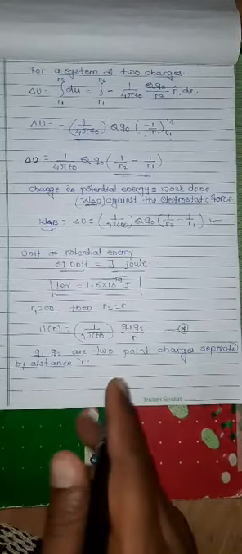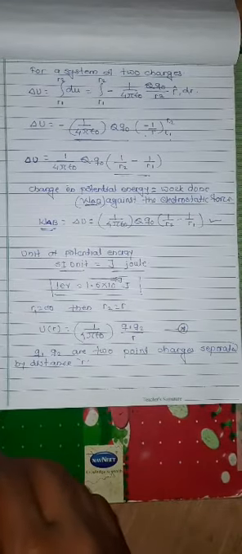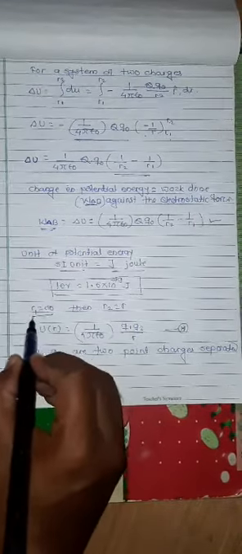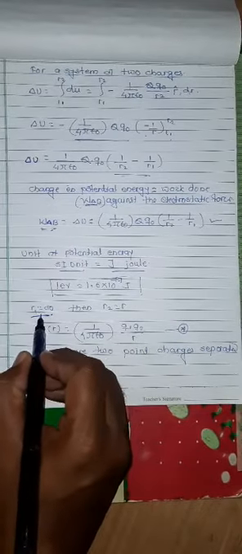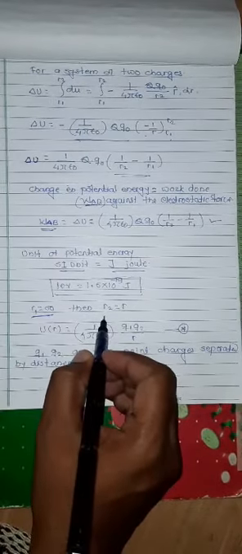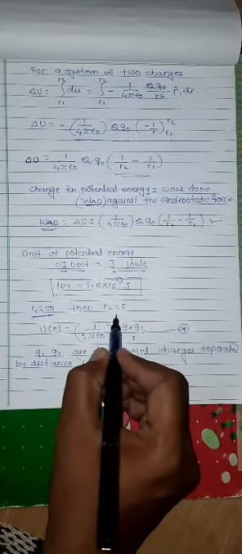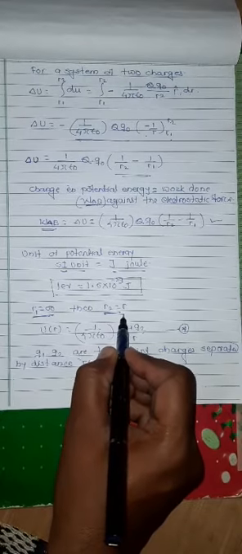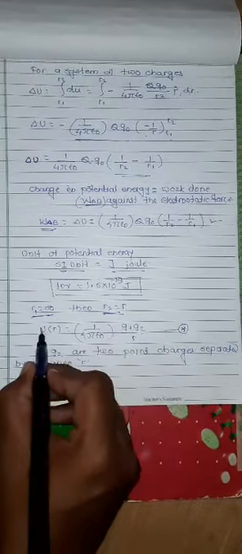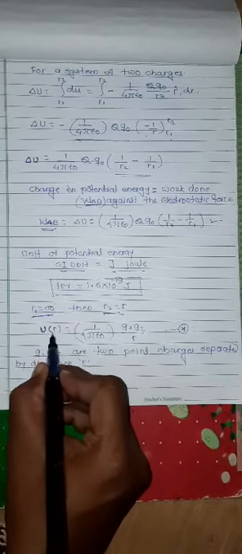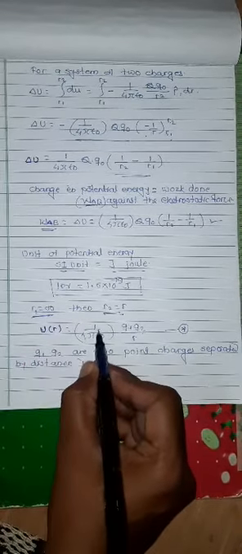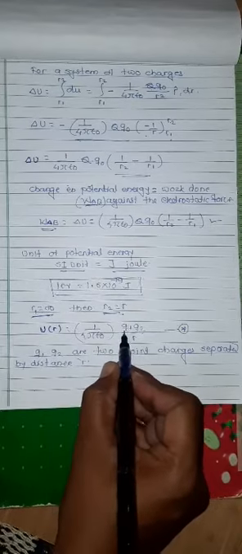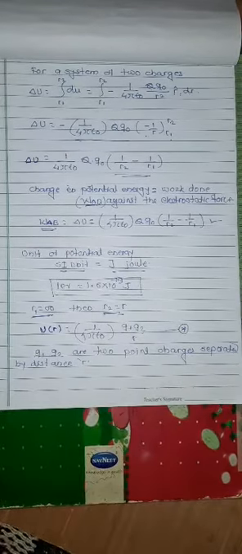Now see here, the potential energy of the electrostatic force: r1 is equal to infinity, and then r2 is equal to r. The total potential energy U(r) is equal to 1 upon 4 pi epsilon 0, q1 and q2 divided by r.